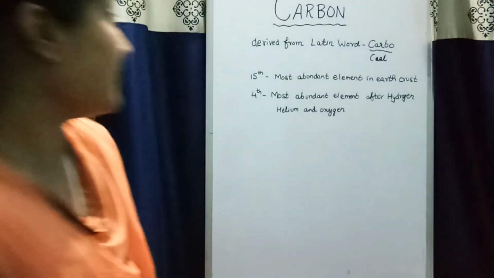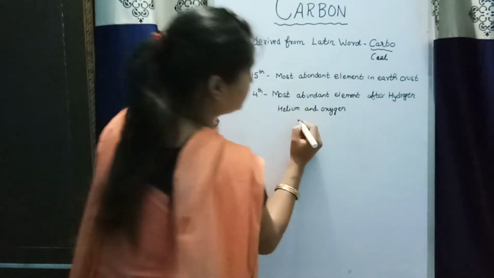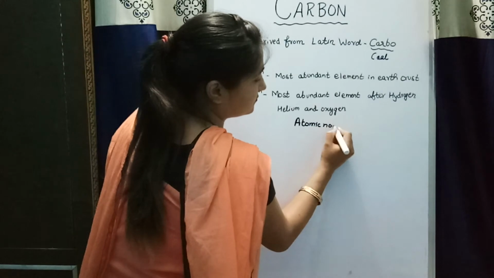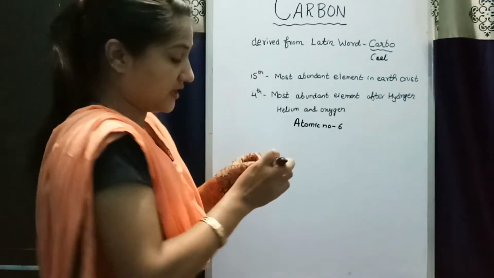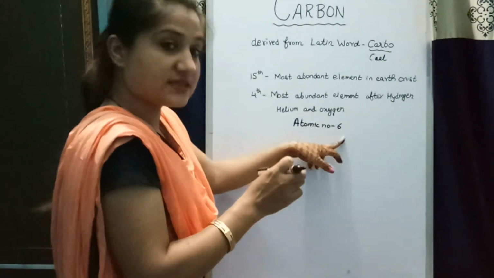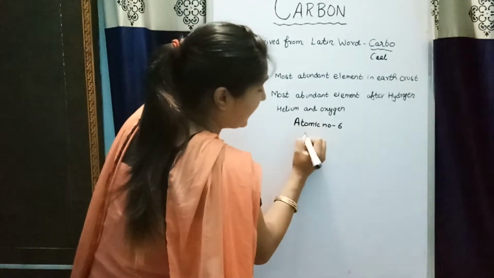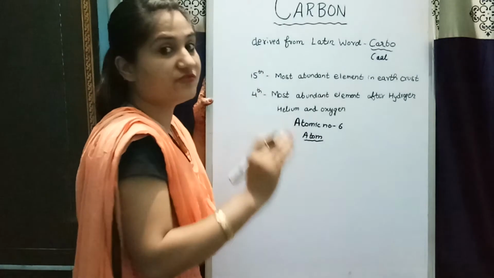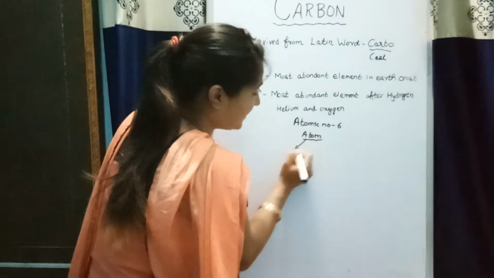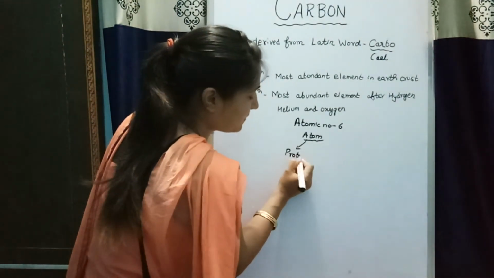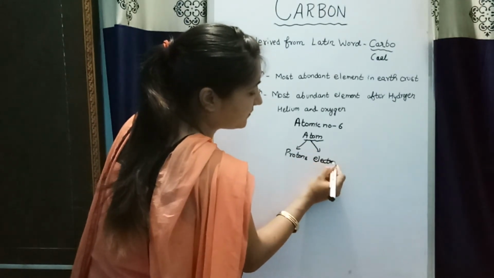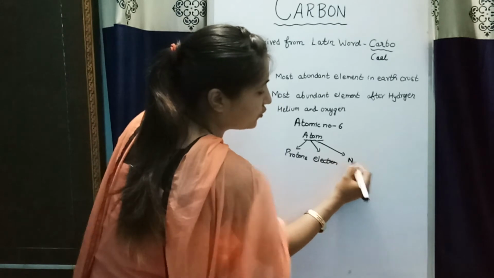So now we will study about the carbon atom. Carbon has atomic number 6. Any atom has 3 subatomic particles, which you have read earlier: protons, electrons and neutrons.